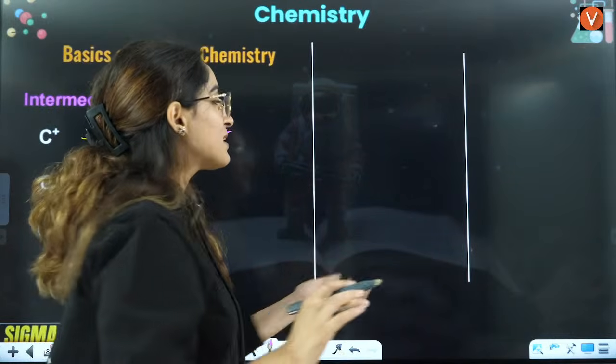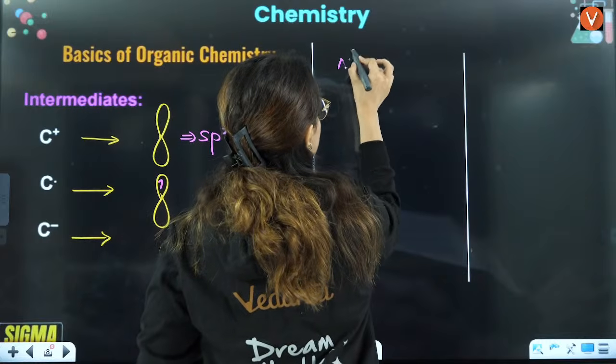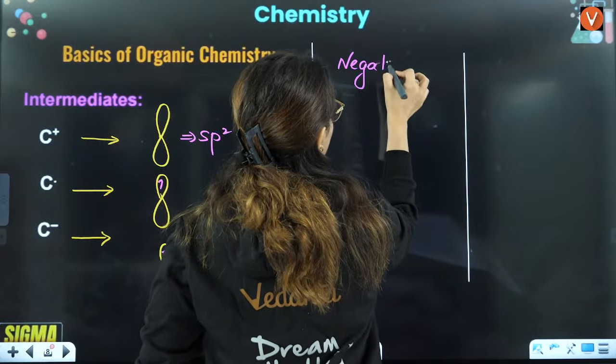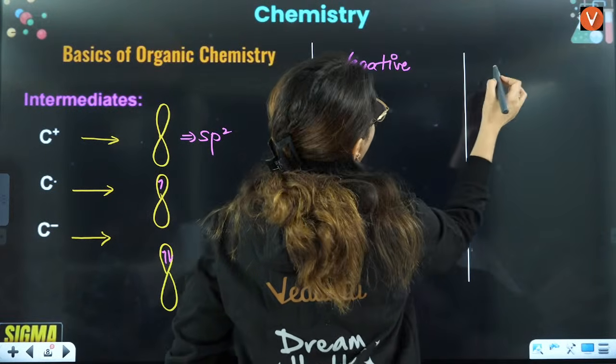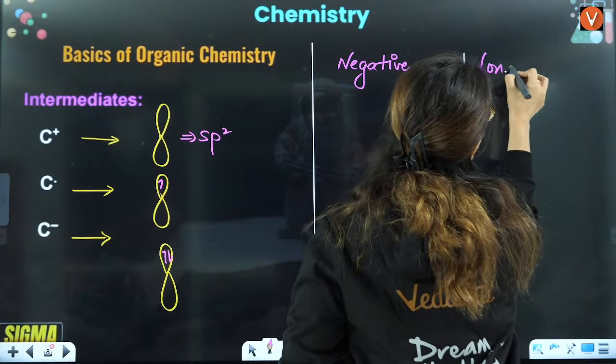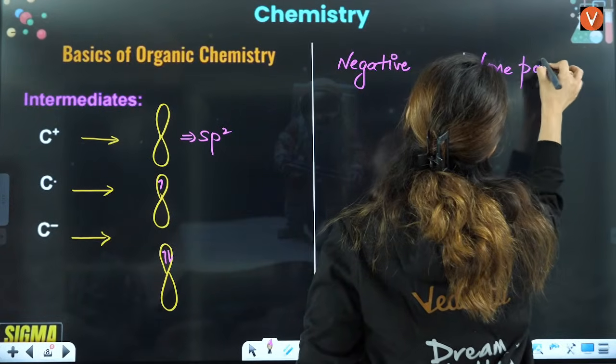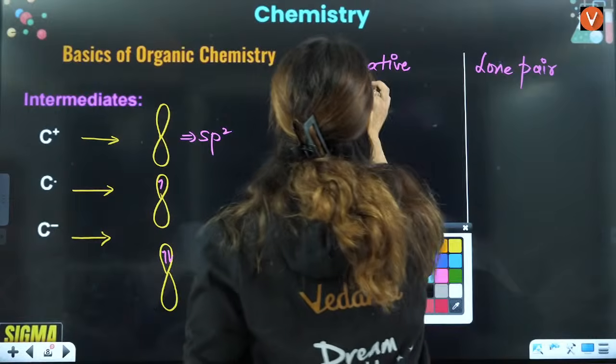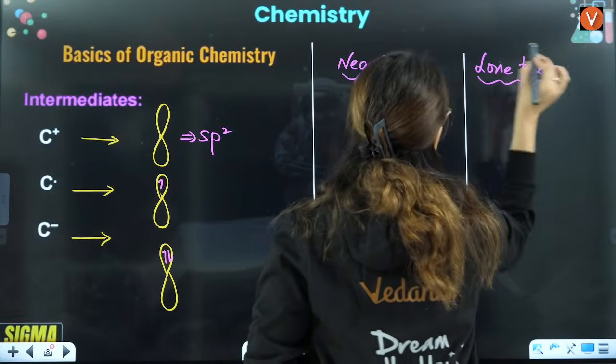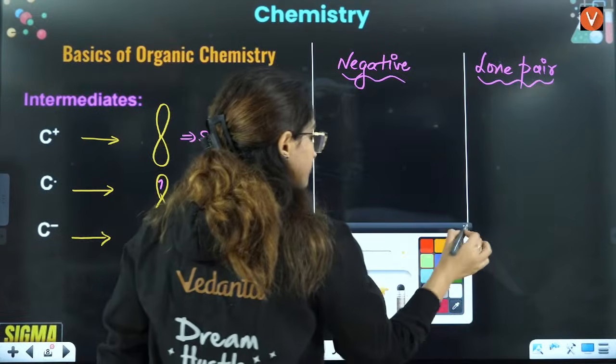Everybody tell me, if there is a negative charge on an atom or there is a lone pair, both of them have 2 electrons. What is the difference? I am waiting for your answers here.